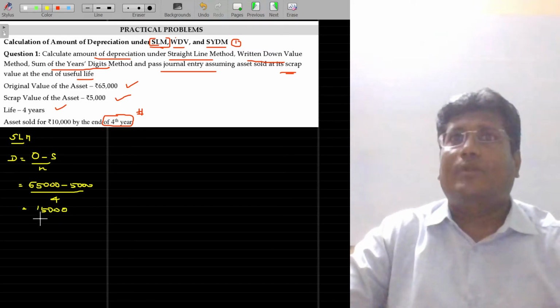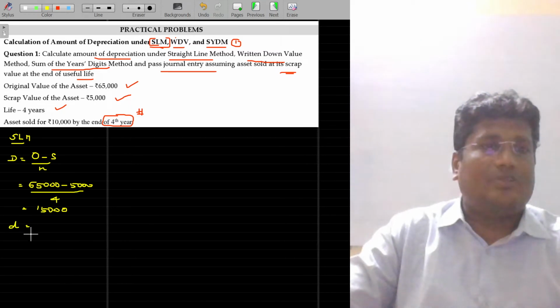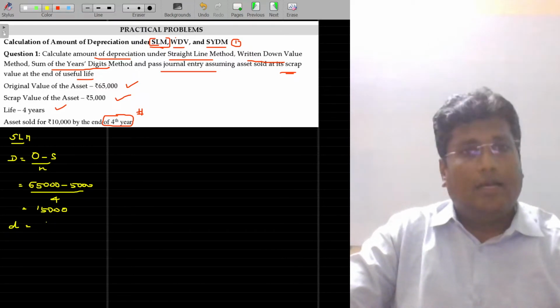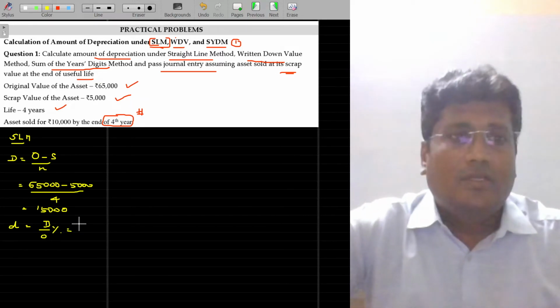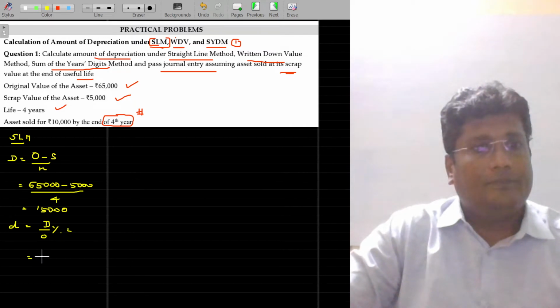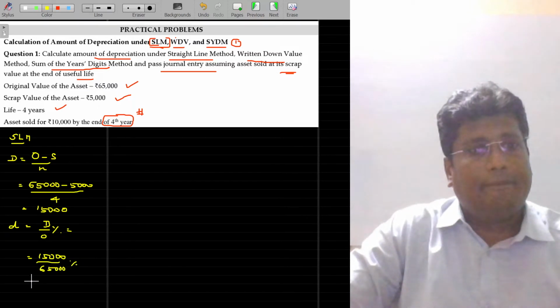This is called the amount of depreciation. Now, rate of depreciation, how do we calculate that? It is very simple. Rate of depreciation is the amount of depreciation divided by the original value, in percentage. The original value here is 65,000 and the depreciation is 15,000. If you represent that in percentage, what's the value you are getting?